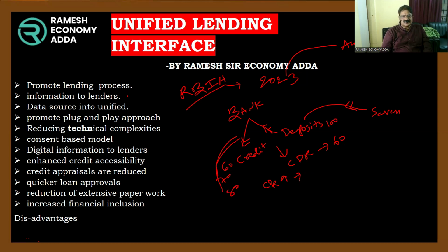So banks must provide more and more loans to borrowers. Then only they get good interest. So that's why banks must get good yield.